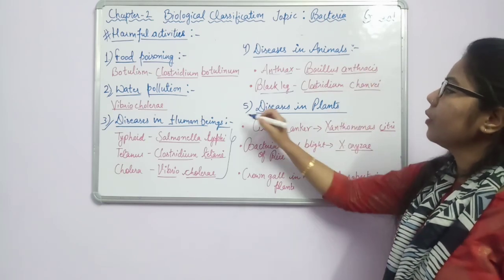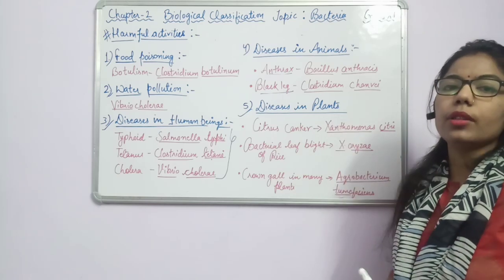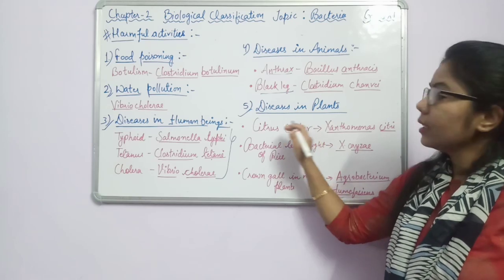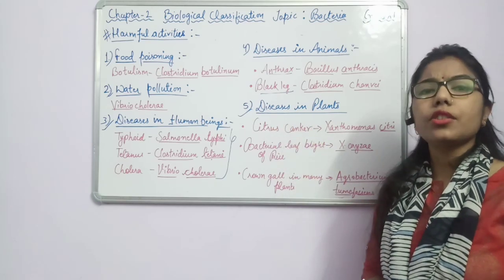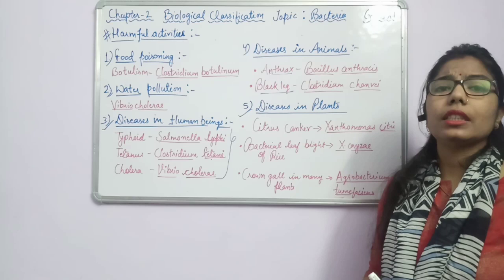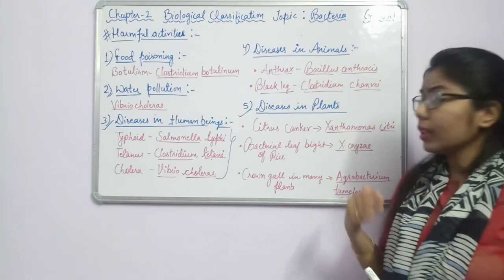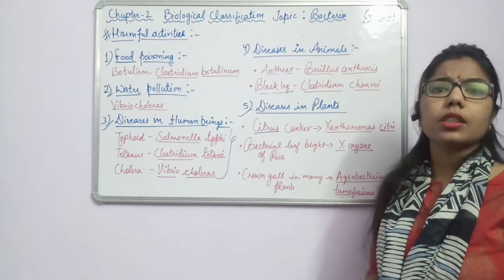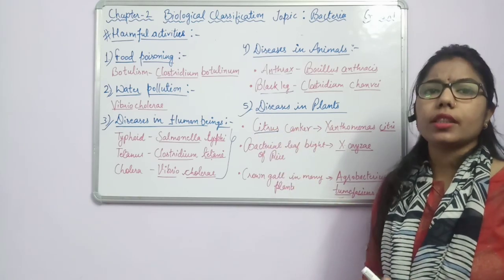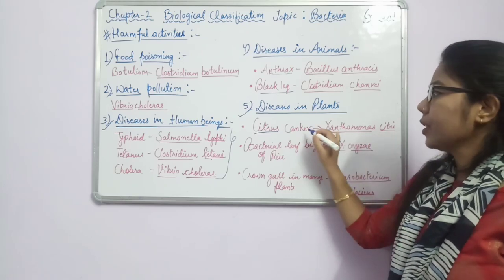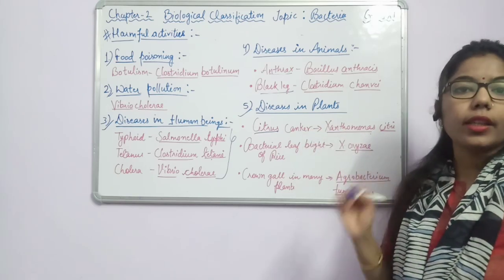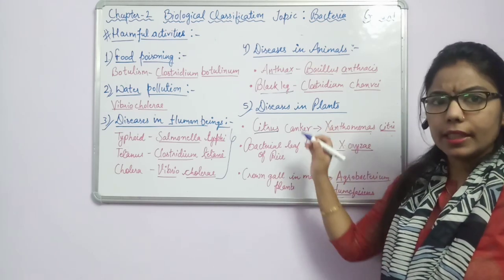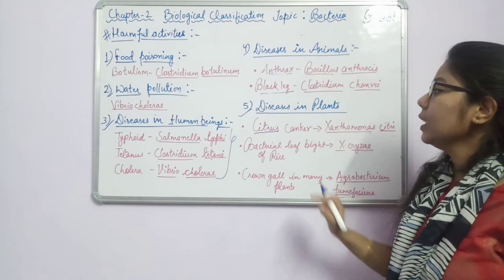And the fifth one is diseases in plants. So how are they causing diseases in plants? The first example I have mentioned here is citrus canker. This citrus canker is caused in citrus fruit. What are citrus fruits? Like oranges, all the fruits which contain vitamin C. We can say oranges or some variety of oranges. It can cause citrus canker, and the causal organism is Xanthomonas citri. Again, it is a bacteria which will cause this disease in citrus fruits.